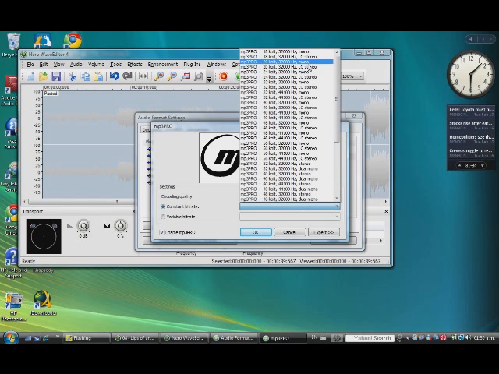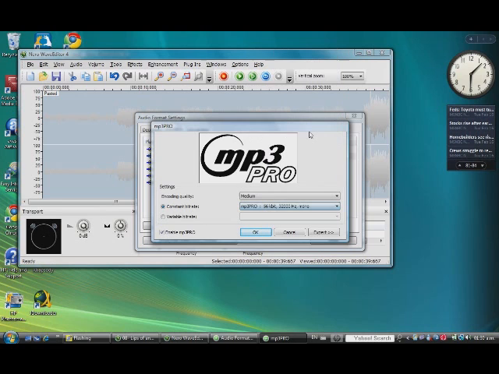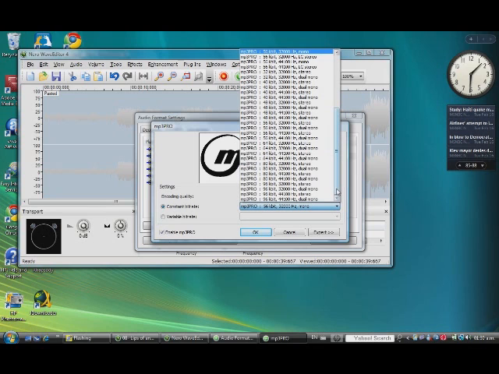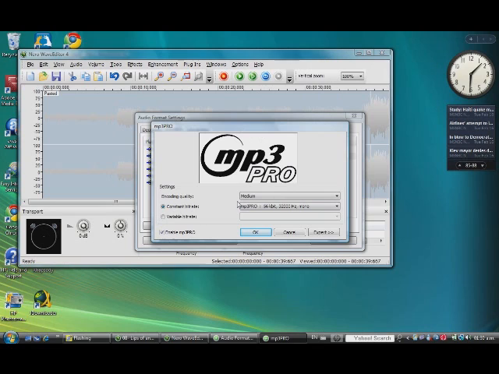I prefer using the 56 kilobits in mono, but you can do anything you want. It depends on if you want it to occupy much space. If you want the highest quality, you just choose the 96 kilobits. But I choose 56 because I don't want to occupy too much space in my cell phone. You can choose the bit rate that has better quality, but I choose this one.